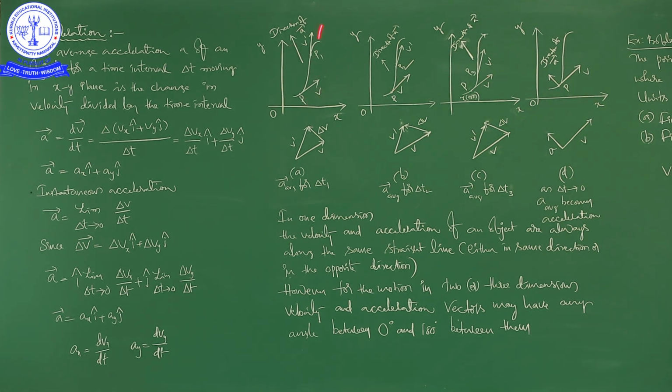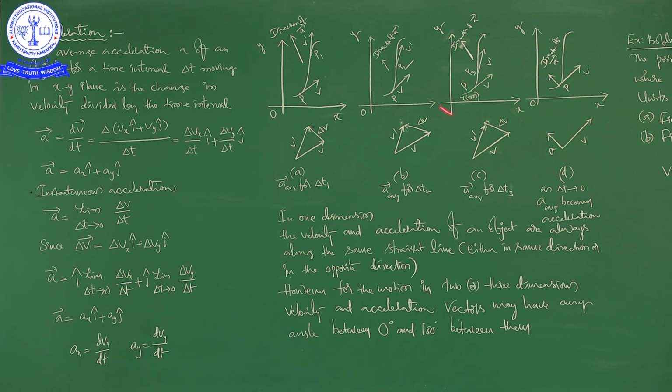Acceleration is the change in velocity by time. So at the final position, the velocity will be different: position 1, position 2, position 3, like that. These three pictures are indicating the direction of acceleration, the change in velocity by time, right. Here he is indicating that as delta t tends to 0, average acceleration becomes acceleration, that he is showing through this graph.